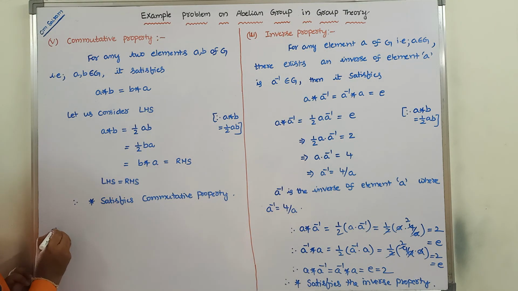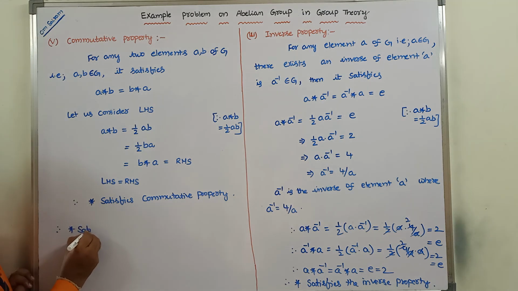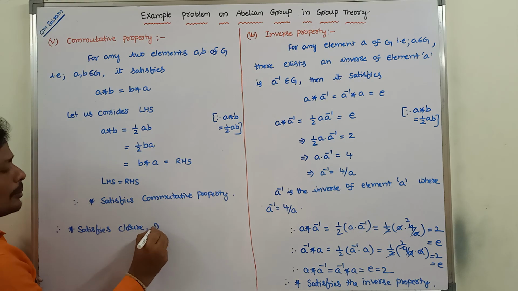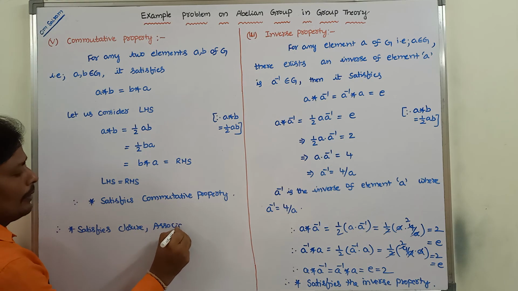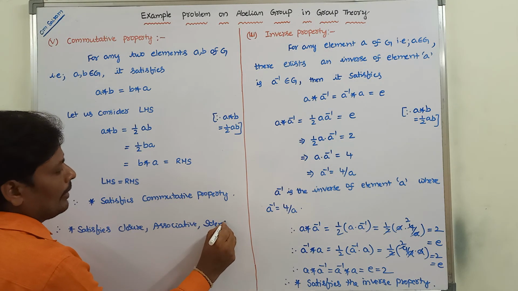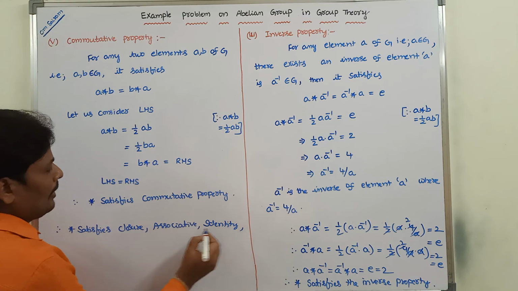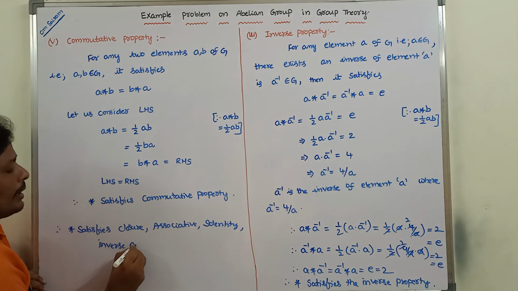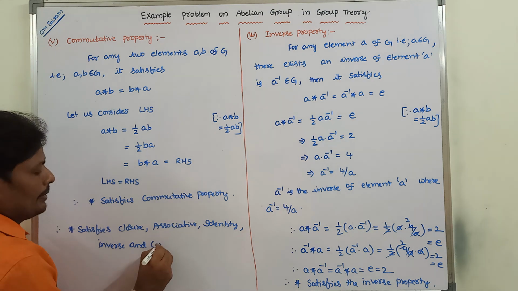Okay, so therefore star satisfies the closure, associative, identity, inverse and commutative properties.